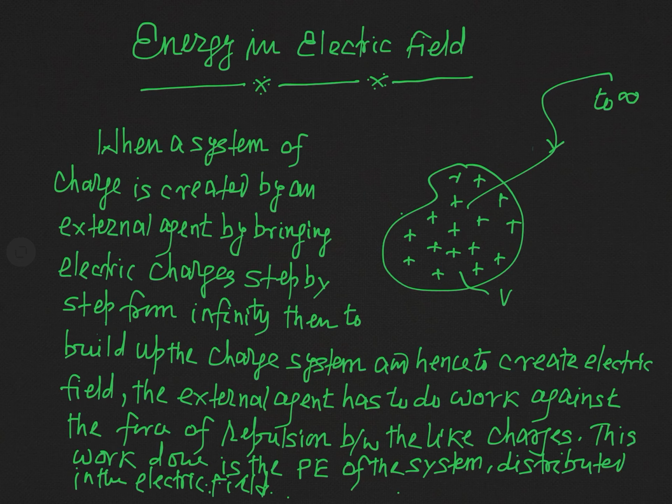And so you can say in assembling or constituting this system of charges or in creating the electric field, this external agent does work, and that work done by the external agent actually appears in the form of potential energy in this volume V, or you can say this energy is actually distributed in the electric field produced by this charge system. And so that energy is called in fact energy in electric field.